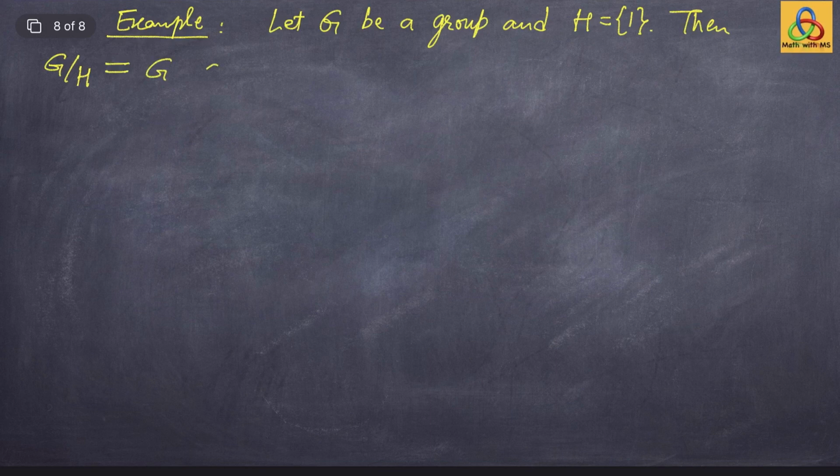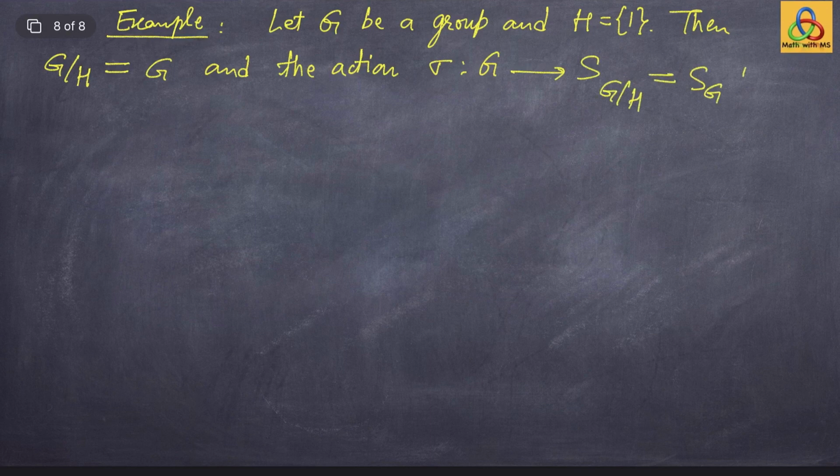And what is the induced action on the cosets? The action sigma from G to the symmetric group on G mod H, which is the same as the symmetric group on the group G, is the usual left regular action, the regular action of G.